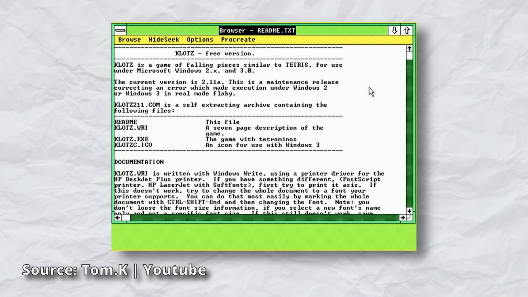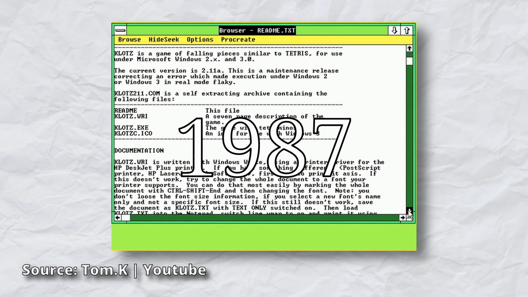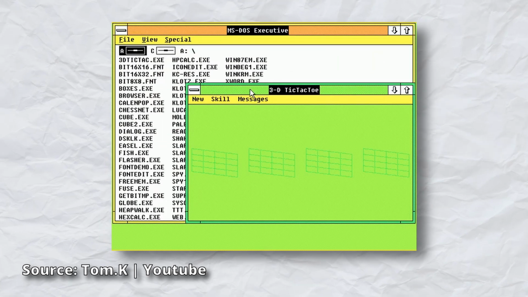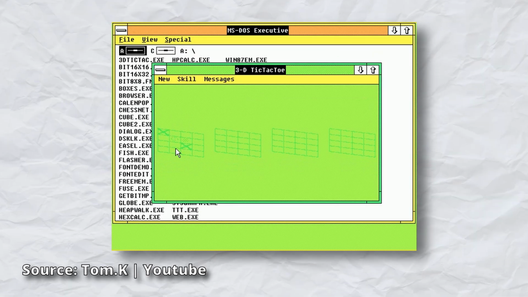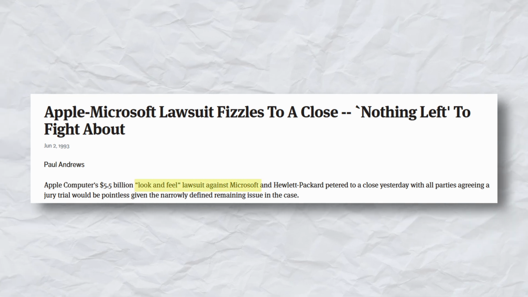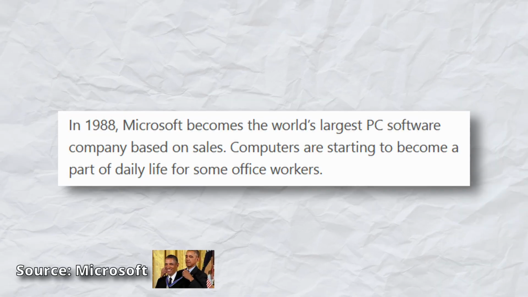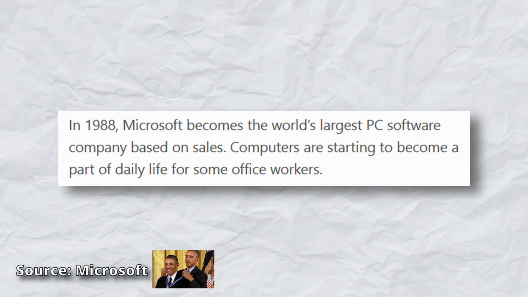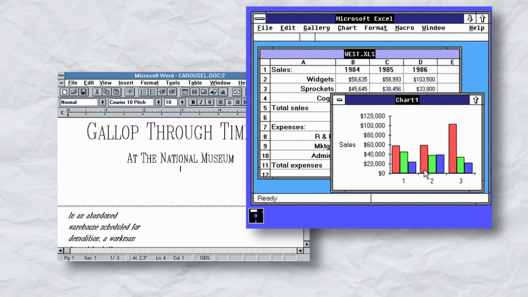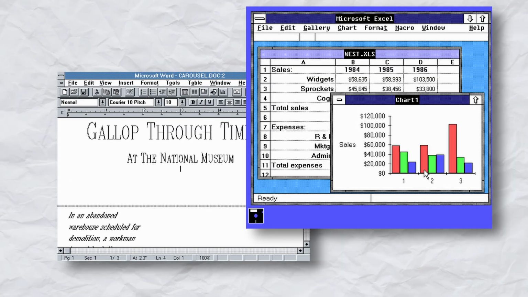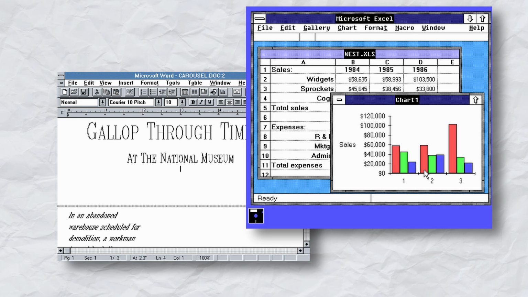Windows 2. This 1987 iteration brought overlapping windows to the desktop, which sparked a famous legal battle with Apple over interface design. It gained traction because it could run early versions of Microsoft Word and Excel, making PCs significantly more viable for serious office work.